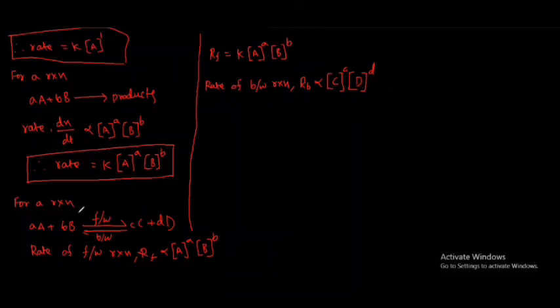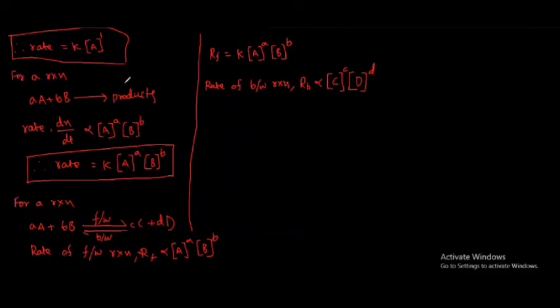Similarly, the rate of forward reaction is directly proportional to the concentration of A power a, the concentration of B power b. So the rate of forward reaction is equal to K, the rate constant, into the concentration of A power a, the concentration of B power b. And for the rate of backward reaction, C moles of C plus D moles of D are taken as reactants. The rate of backward reaction RB is directly proportional to the concentration of C to the power c, the concentration of D to the power d.